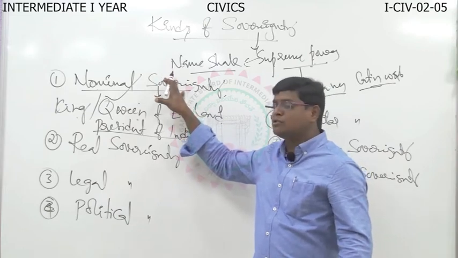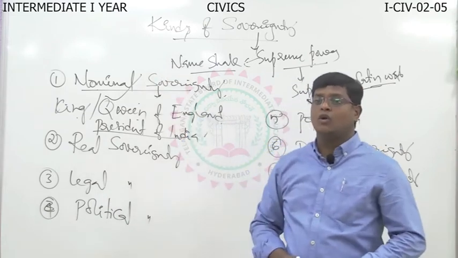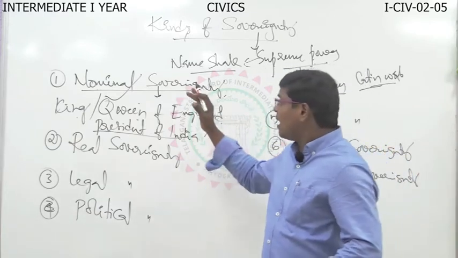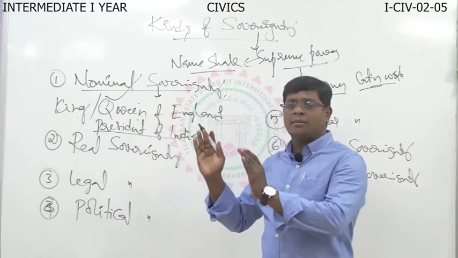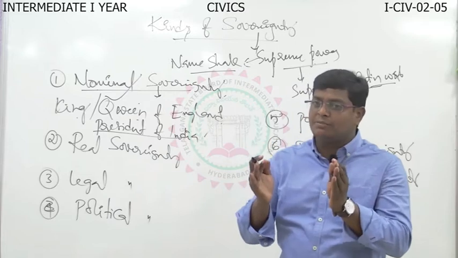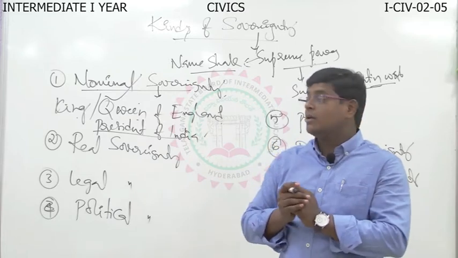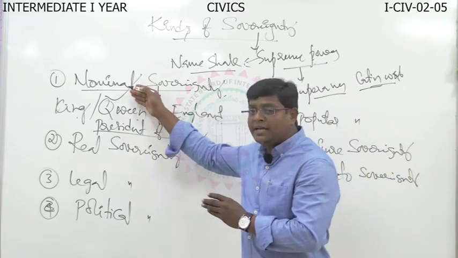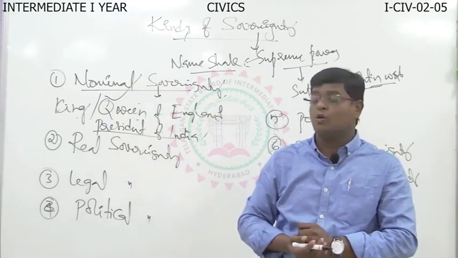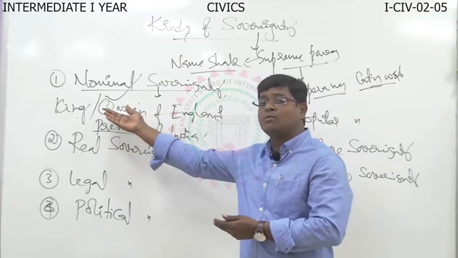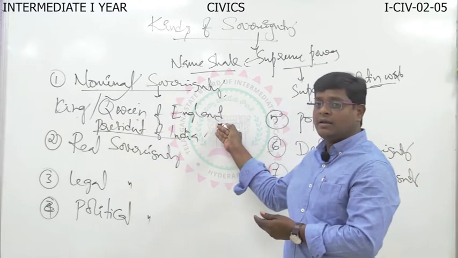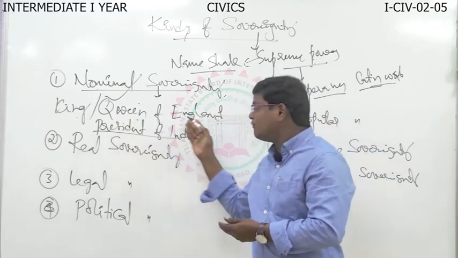From the examination point of view, if they ask nominal sovereignty as a 2 marks question, what is the answer? Nominal sovereignty is the sovereignty which is by namesake only. Here the powers are enjoyed by name, while the real powers are enjoyed by someone else. Give the examples here: King or Queen of England, and the President of India.